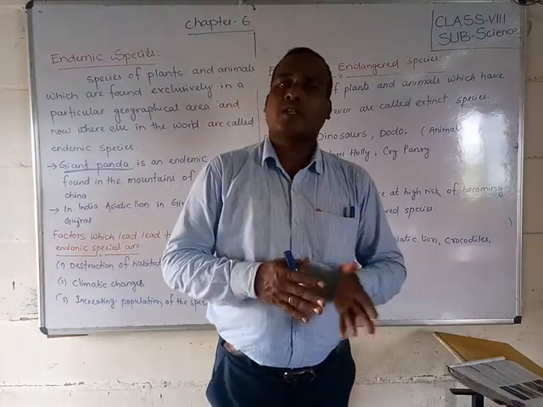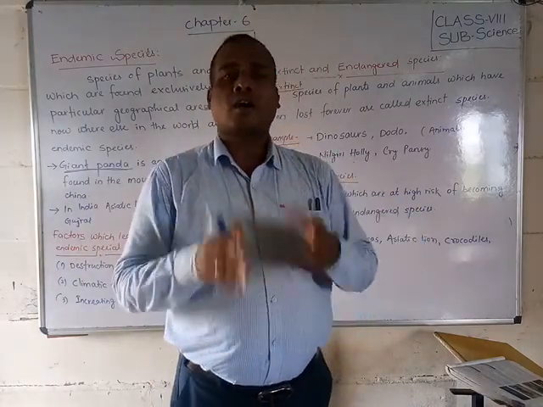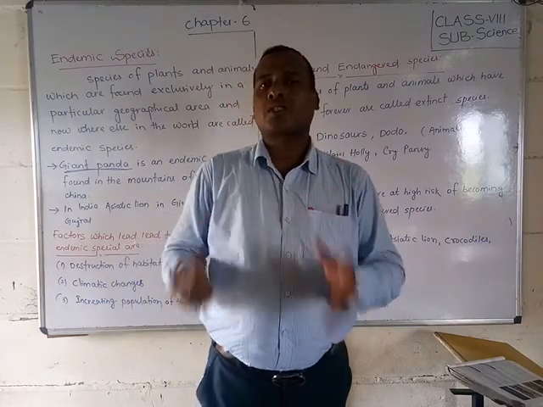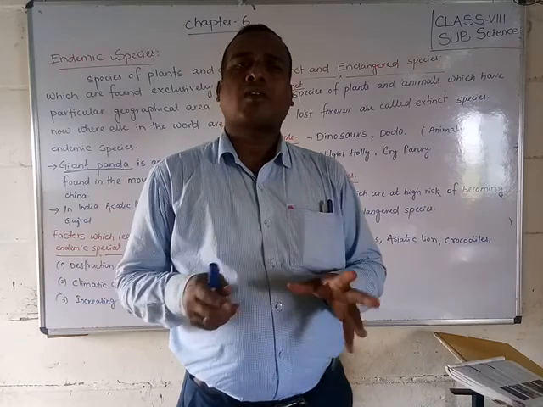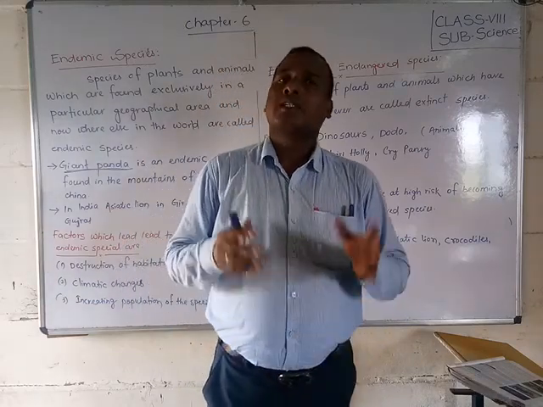Such animals or plants, once they have died or vanished because they could not adjust with the surroundings, are called extinct species.